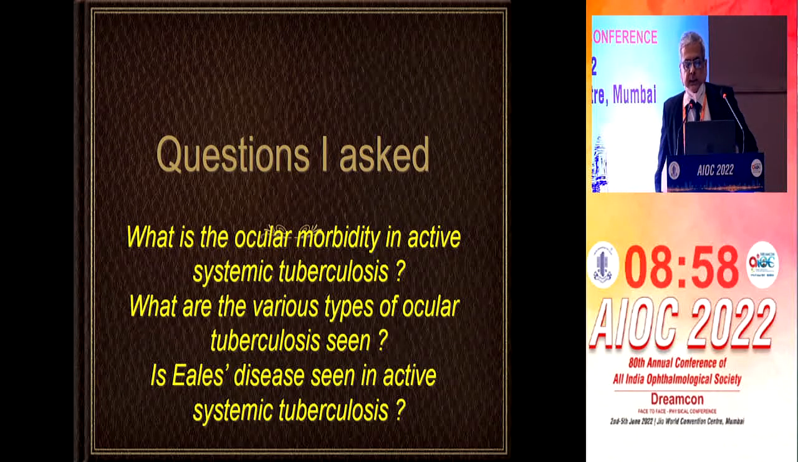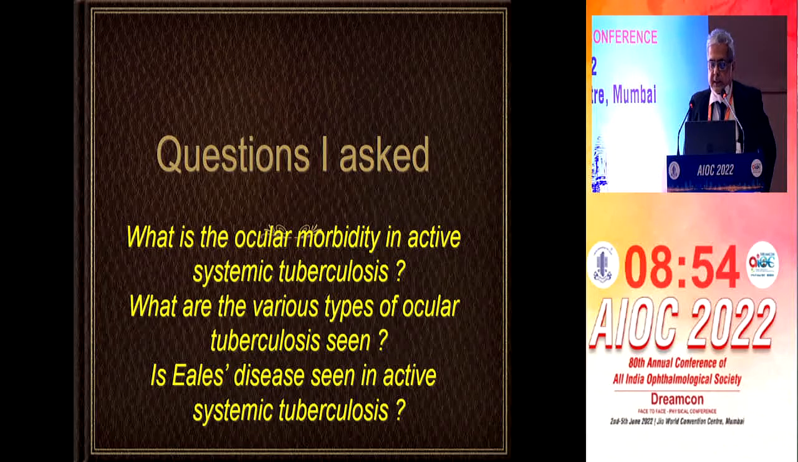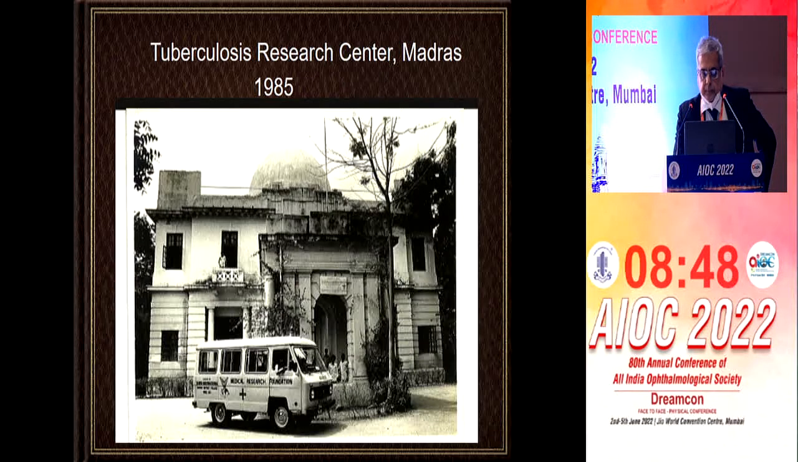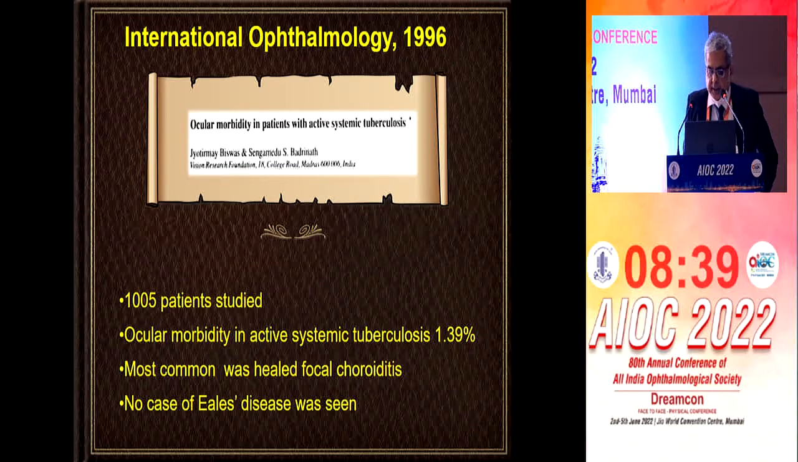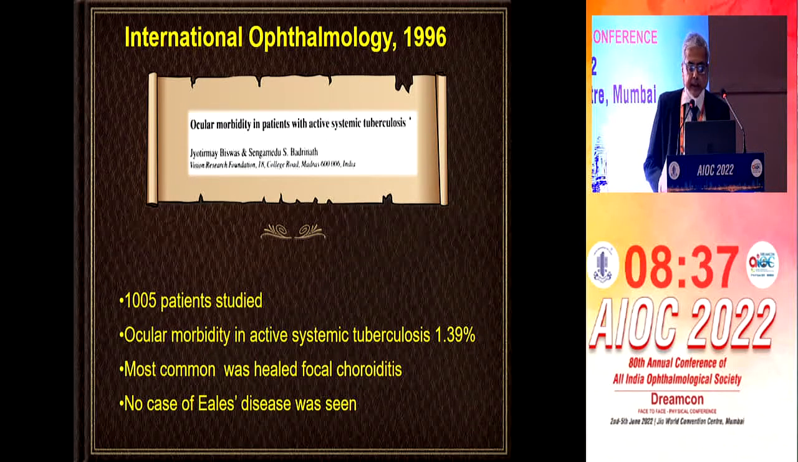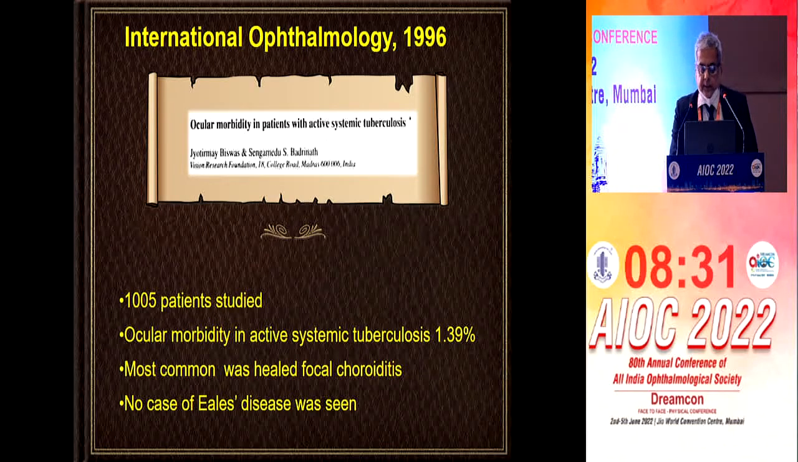The questions I asked: what is the ocular morbidity in active systemic tuberculosis? What are the various types of ocular tuberculosis seen? Is Eales disease seen in active systemic tuberculosis? I went to the Tuberculosis Research Center in Madras in 1985, spent 1 year and studied 1,005 patients. Ocular morbidity in active systemic tuberculosis was 1.39% only. Most common was healed focal choroiditis. Interestingly, no case of Eales disease was seen.